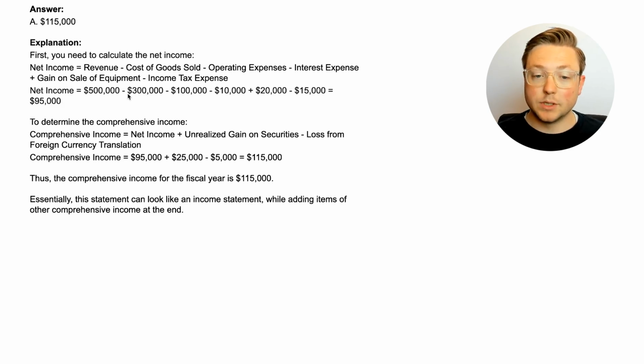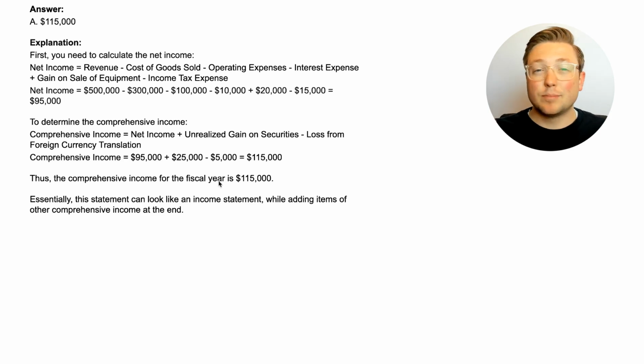That gives you the net income, which in this case is the $500,000 from revenue less the $100,000 of operating expenses, less the interest expense, plus the gain on the sale of equipment, less the income tax expense. You might have to figure out the income tax expense on your own. But anyway, that gets us a net income of $95,000. That is the majority of what you need to figure out already. Now you just need to add in anything from other comprehensive income, and in this case that would be the unrealized gain on securities and the loss from foreign currency translation. So together, that's $95,000 plus $25,000 less $5,000, giving us $115,000 of comprehensive income.